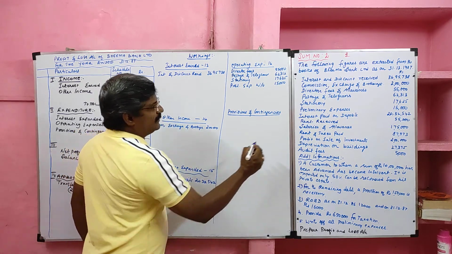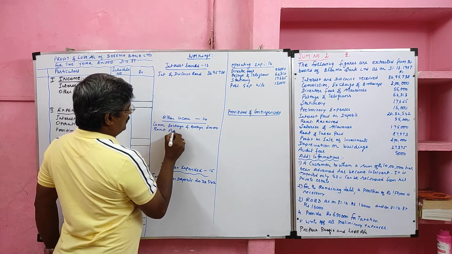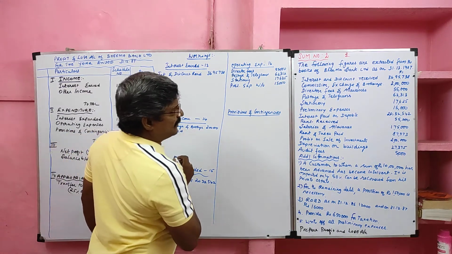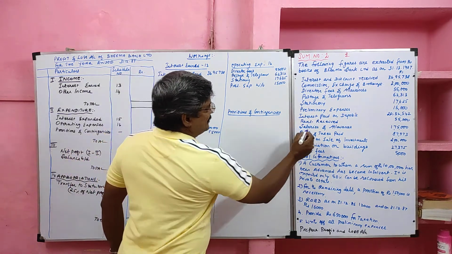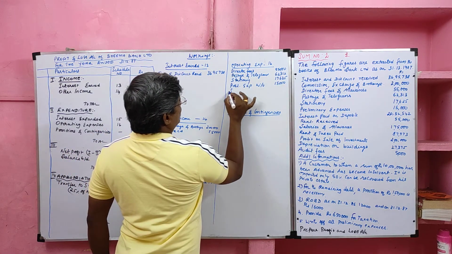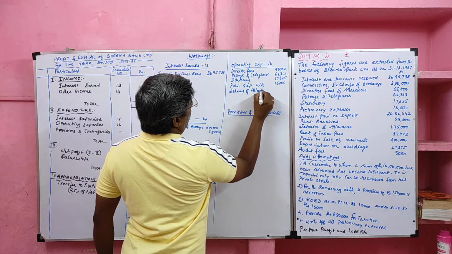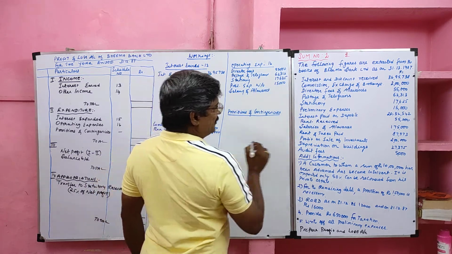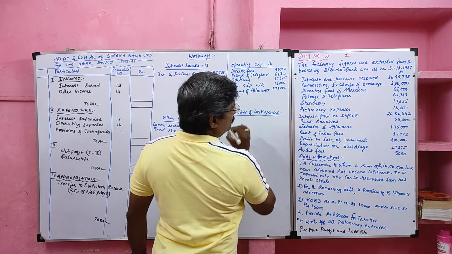Interest paid on deposit, value 20 lakh 32,542. Then rent received is an other income, value 55,000. Salary and allowance, operating expenses, value 1,75,000.